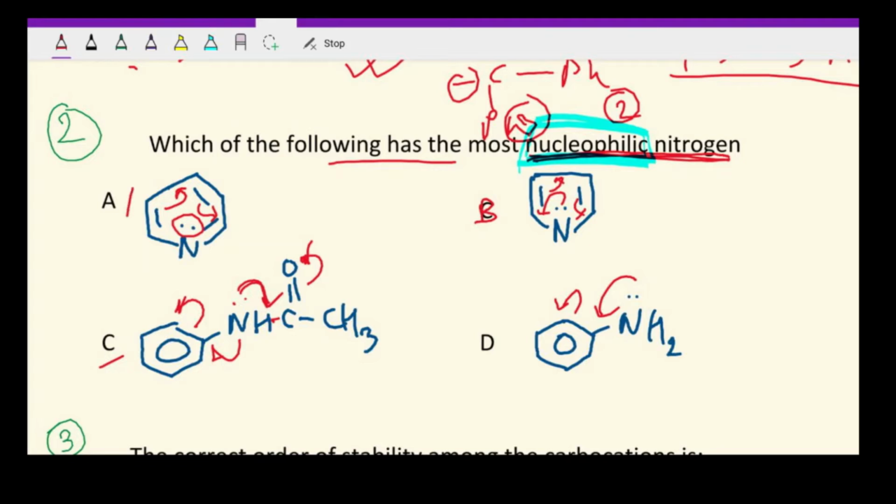So only in the first option we find that the lone pair of electrons on top of nitrogen is being delocalized the least, and in all the other options we can see that a lot of delocalization of nitrogen is possible. So this nitrogen has the highest electron density, and hence it can be called the most nucleophilic nitrogen.